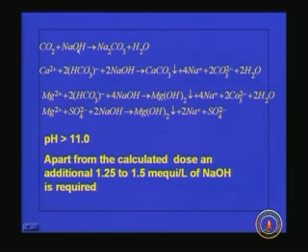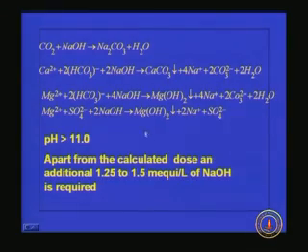Carbon dioxide plus sodium hydroxide gives Na2CO3 plus H2O, and calcium bicarbonate plus sodium hydroxide gives calcium carbonate plus sodium carbonate plus water, and magnesium bicarbonate plus sodium hydroxide gives magnesium hydroxide plus soda ash plus water. Magnesium non-carbonate hardness plus soda ash gives you magnesium hydroxide plus sodium sulfate. So we can see that sodium carbonate is coming as a byproduct, so the soda ash dose can be reduced.